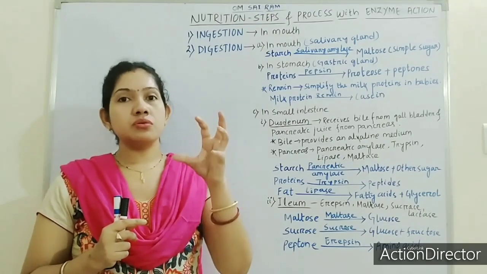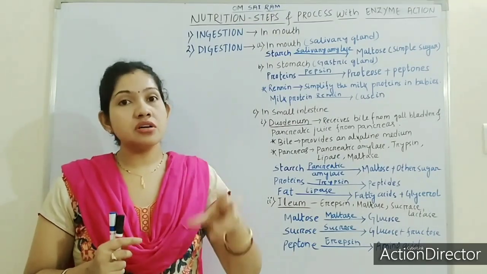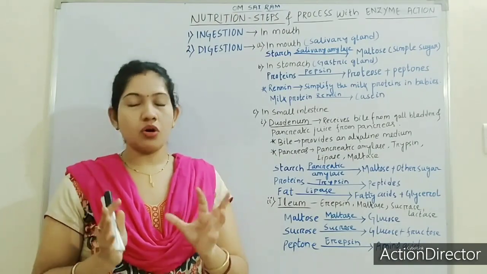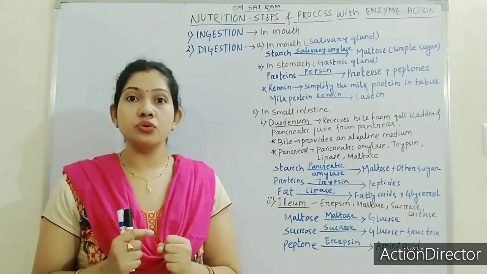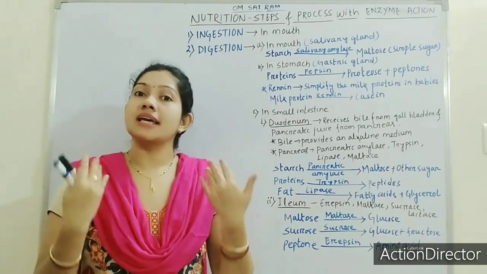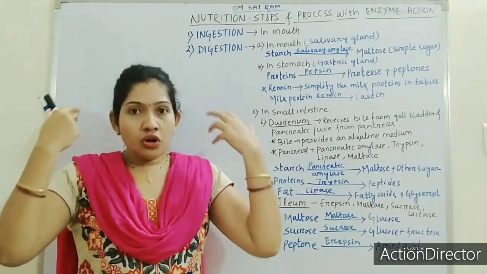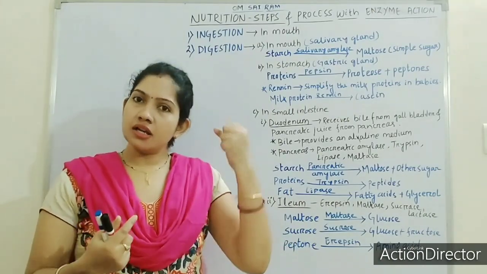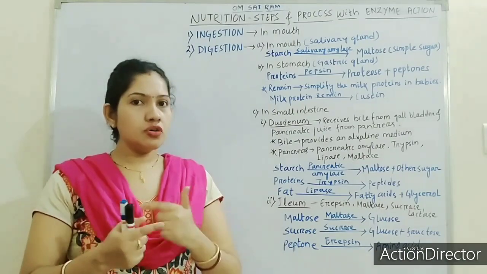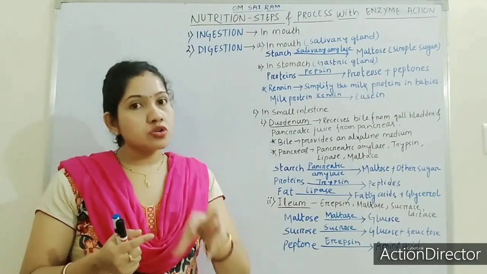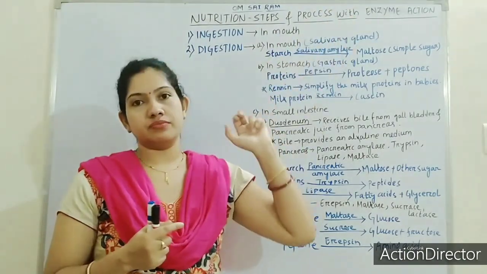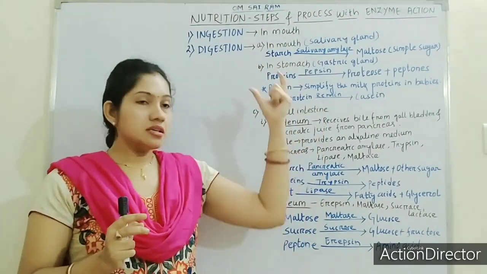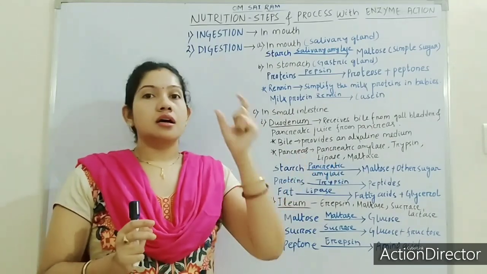Before the removal of waste, the food we take needs to be digested, so that all the nutrients are supplied to our whole body. Along with the process of digestion, I will also discuss enzyme action, step by step.